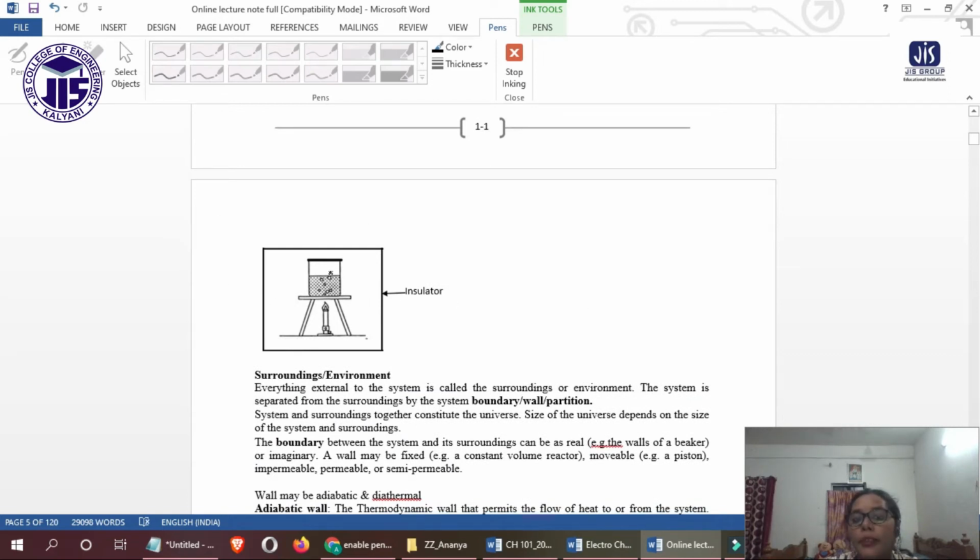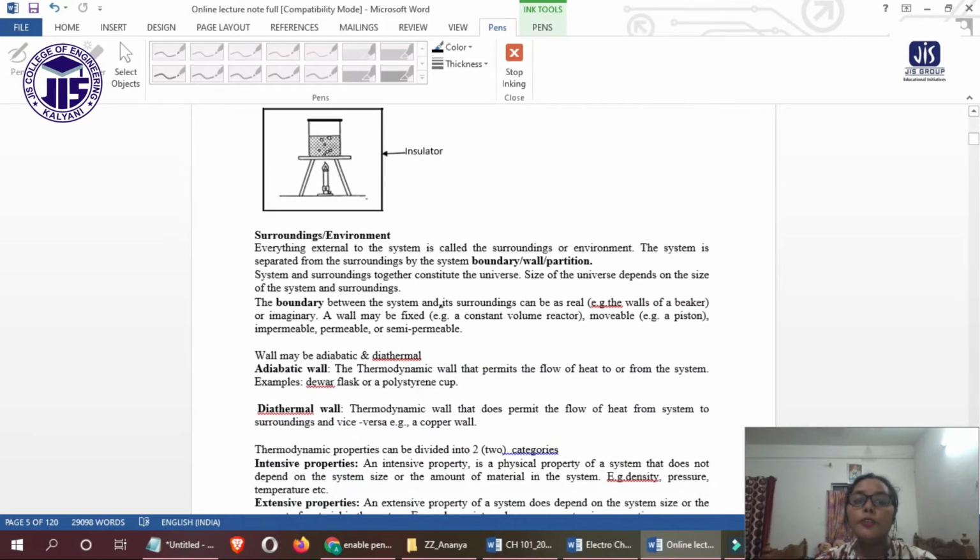In a closed beaker the water is boiling, and this is the insulator in an insulated jar. So this is an isolated system, and the mass as well as energy will not be transported to the environment or to the surroundings. Okay, now what do you mean by surroundings?